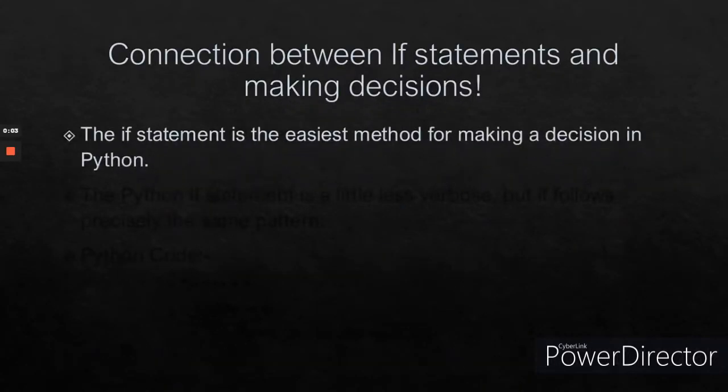The if statement is the easiest method for making a decision in Python. So if it simply states that if something is true, Python should perform the steps that follow. So now I will tell you how you can use the if statement to make decisions of various sorts in Python, and you will be surprised at what conditionals can do for you. Now as we keep doing more of conditionals, you will start to understand why conditionals are very important part of any programming languages.